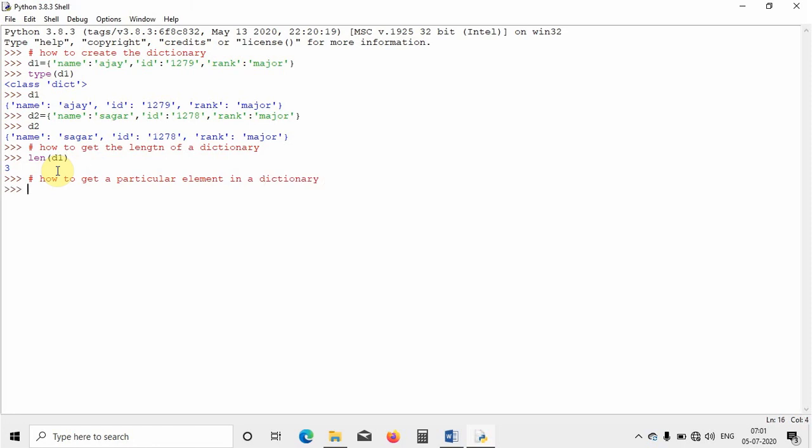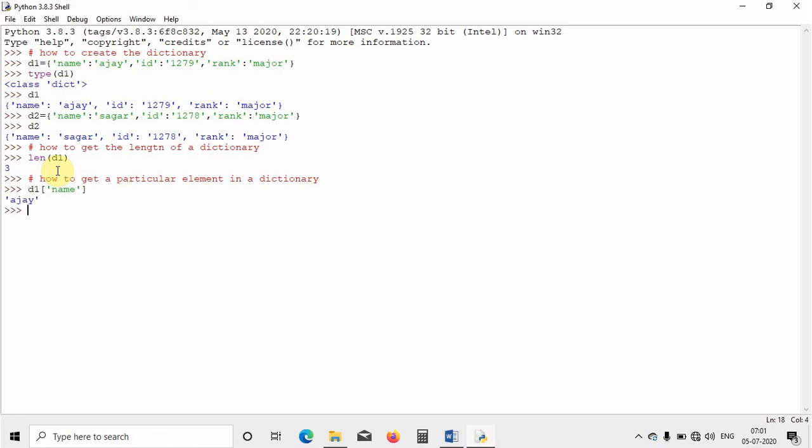That we are going to see now. If I want to access this key, say name, in the first dictionary, how can I do that? Specify the dictionary name, and then in brackets write the name of the key. The name of the key here is name itself. So I write name and then hit enter.